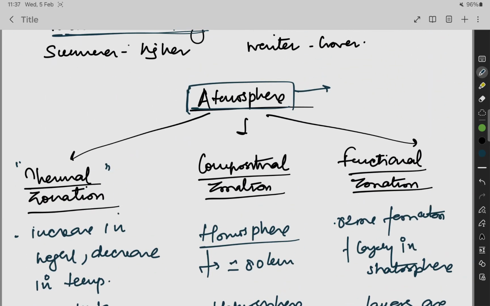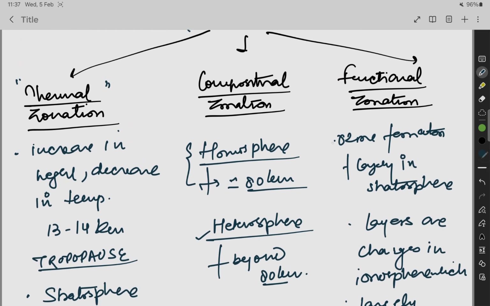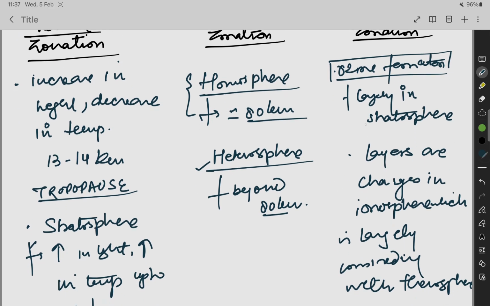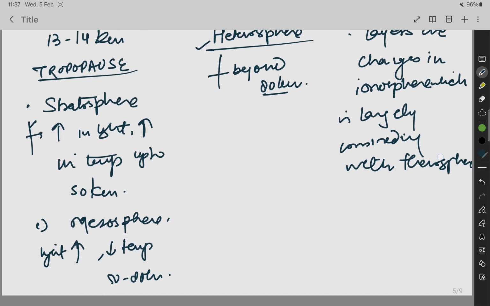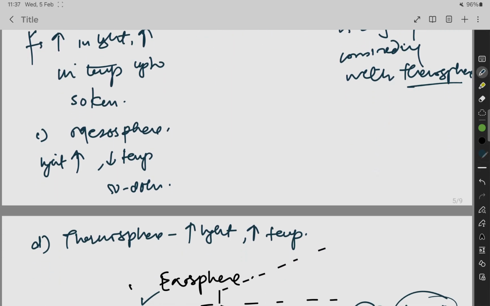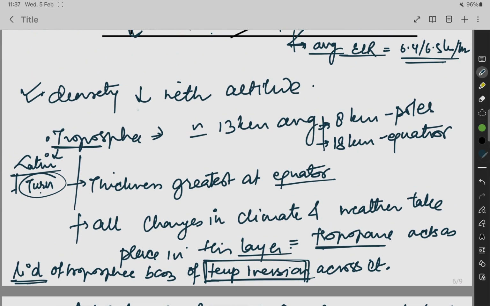Now the homosphere means approximately you will find the same atmosphere. It is approximately up to 80 kilometers. In the heterosphere you will find different changes in the atmosphere. It is beyond 80 kilometers, so it is heterosphere. Functional zonation is ozone formation largely in the stratosphere. Layers with changes are in the ionosphere, which is largely concerned with the thermosphere. With the increase in height, density decreases.